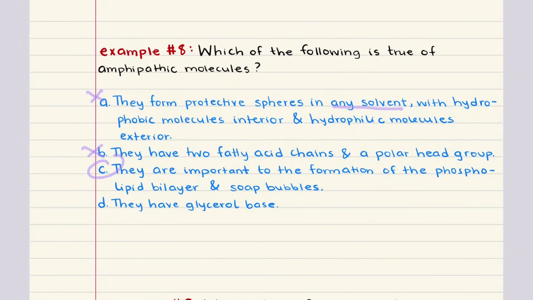We're still going to go through D. D says they have glycerol base. This is only true for specific classes like glycerophospholipids or triacylglycerols, but it is not a defining trait of all amphipathic molecules. So this is not an accurate statement. Again, the best answer choice for problem 8 is C.